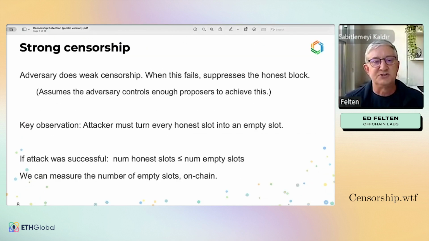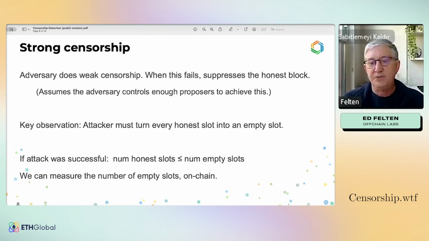All right, against strong censorship, again, the assumption is that the adversary is doing weak censorship, but when the weak censorship fails, they'll somehow suppress the honestly produced block. We have to assume the adversary controls enough proposers to do this. The key observation is that if the attacker is going to carry out a successful attack, they have to turn every honest slot in the consensus protocol into an empty slot, a slot that does not include a block in the canonical chain.